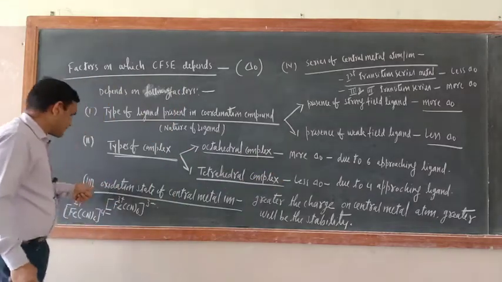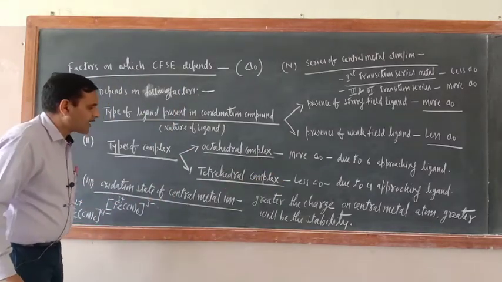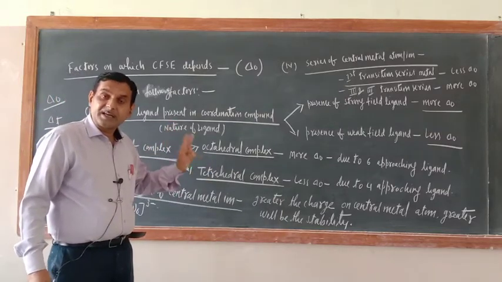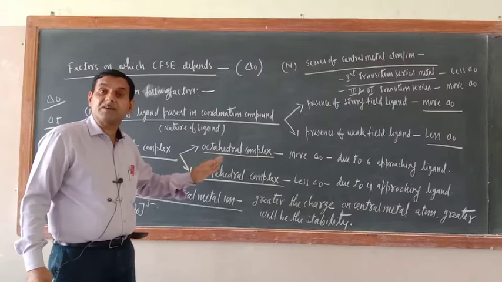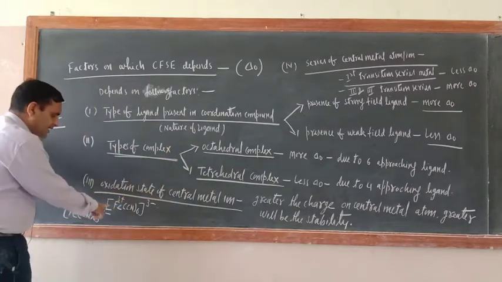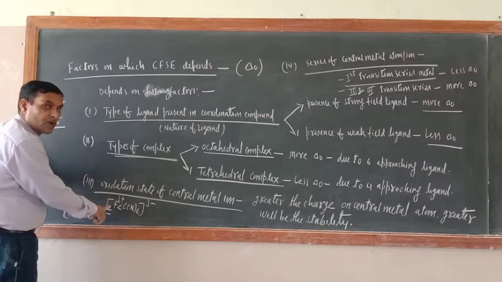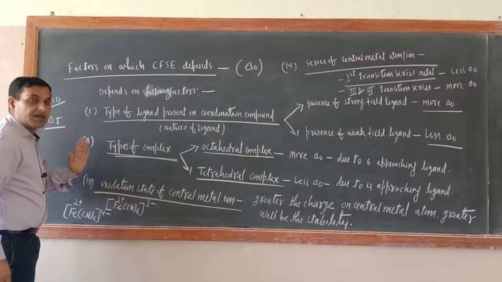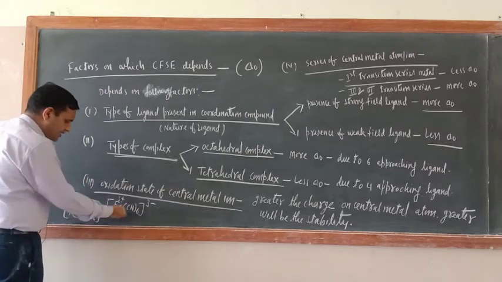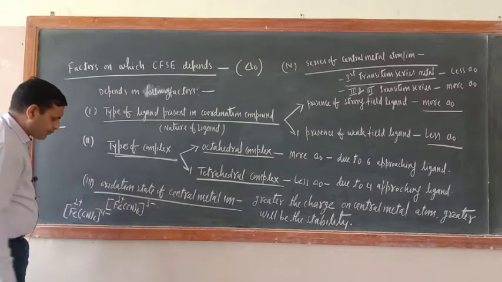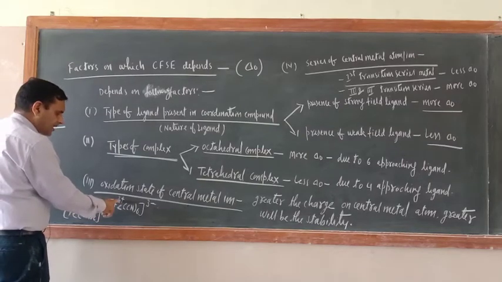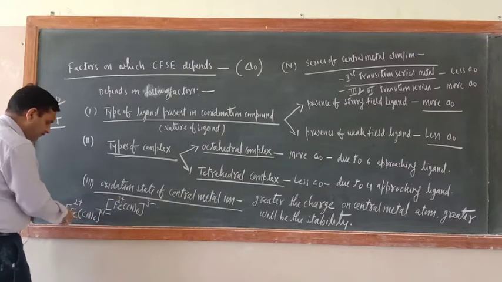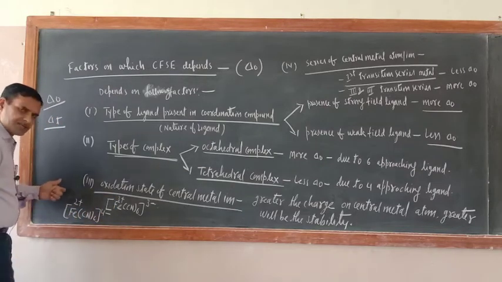What is the next one? The oxidation state of the central metal ion. The greater the charge on the central metal ion, the greater will be the CFSE value. For example, I wrote these two ions, coordination compound ions, Fe(CN)6. In the last video, the day before yesterday's video, I took both examples and explained them to you. Here the oxidation state of iron is more, that is +3. Here the oxidation state of iron is +2.